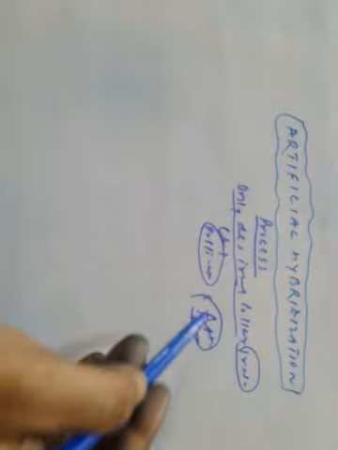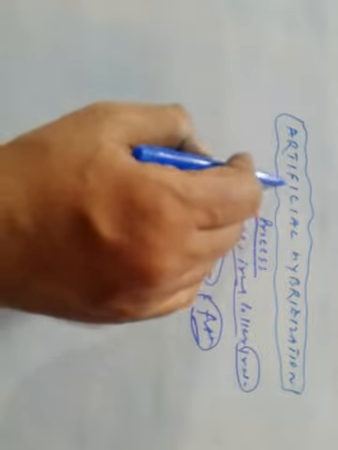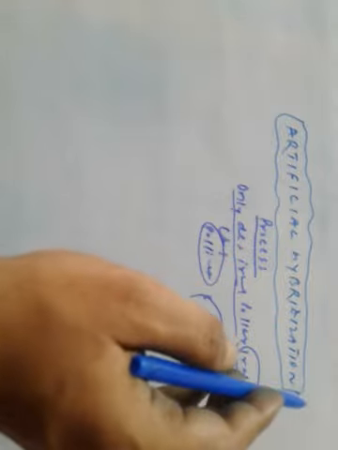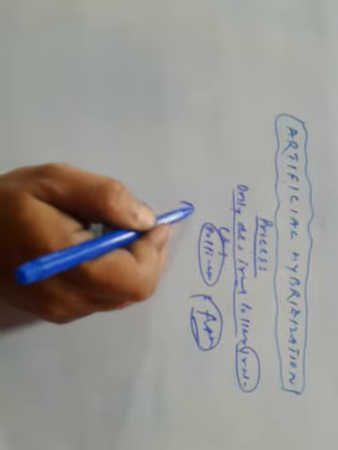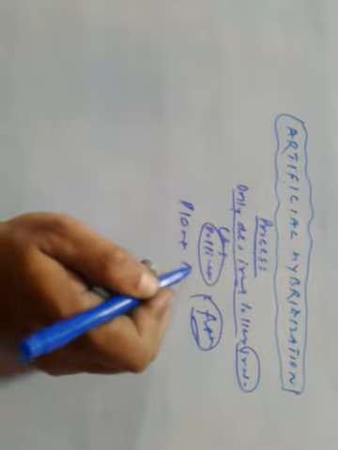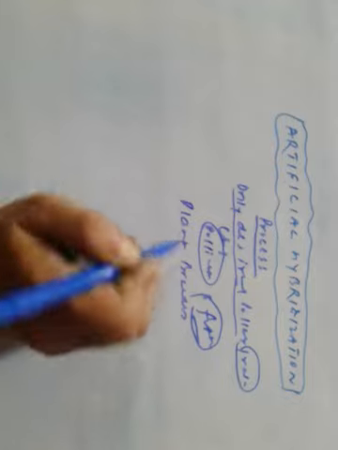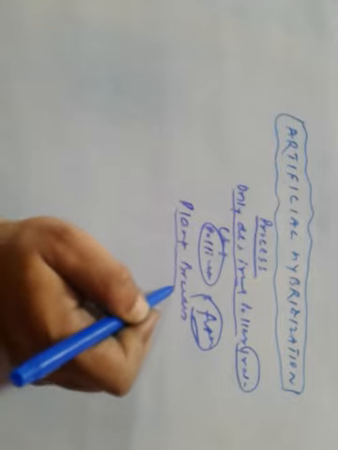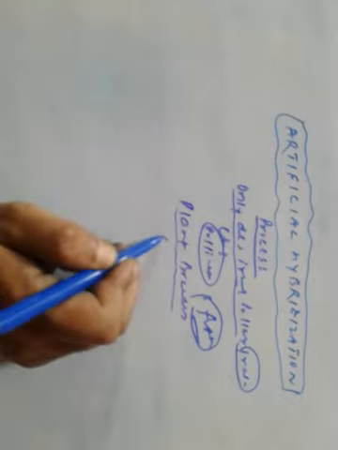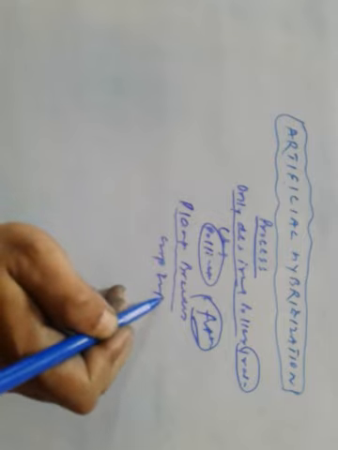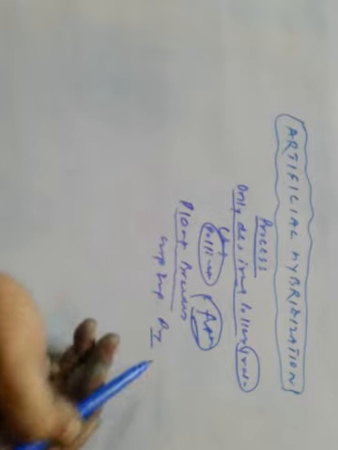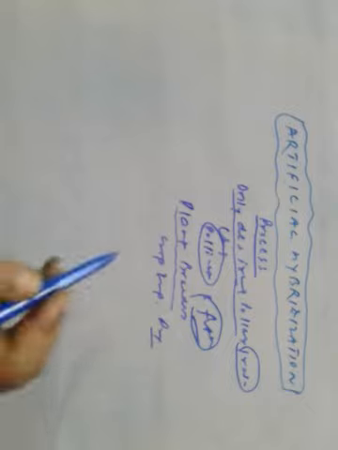The process through which only desired pollen is used for pollination and fertilization is known as artificial hybridization, and it is generally used by plant breeders for crop improvement programs.